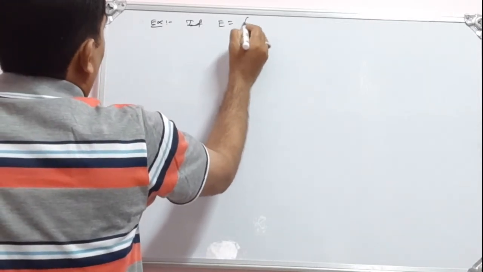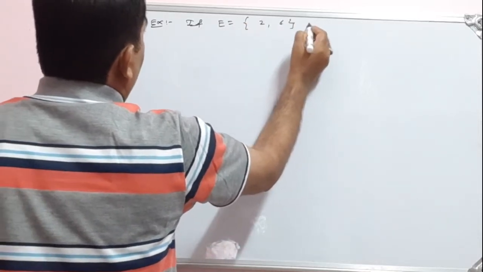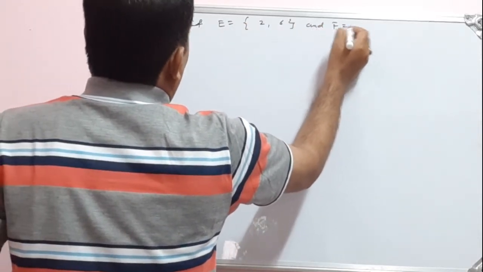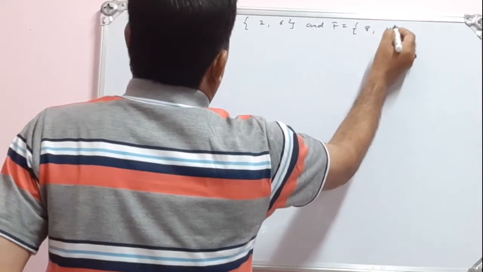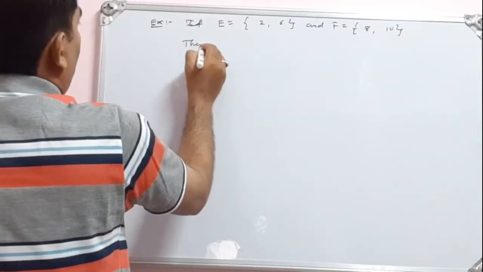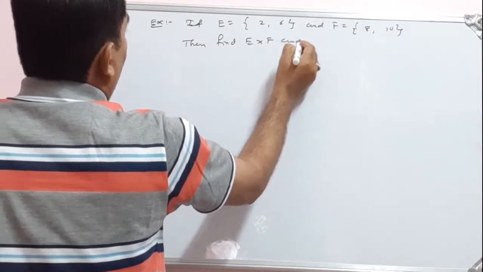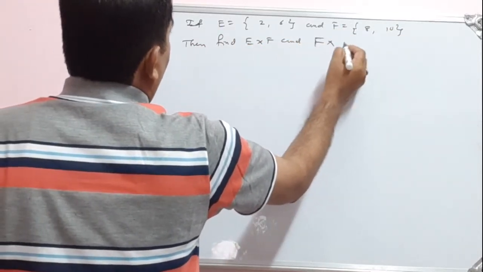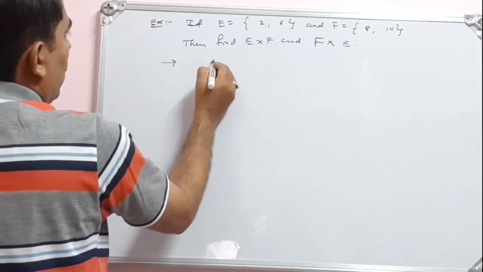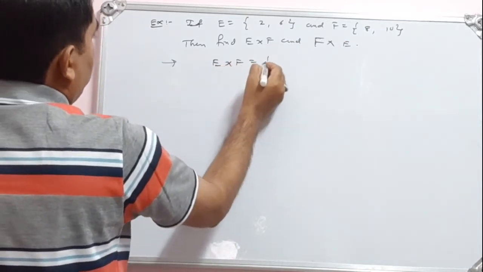If E is equal to {2, 6} and F is equal to {8, 10}, then find E cross F and F cross E. Let us write this E cross F.